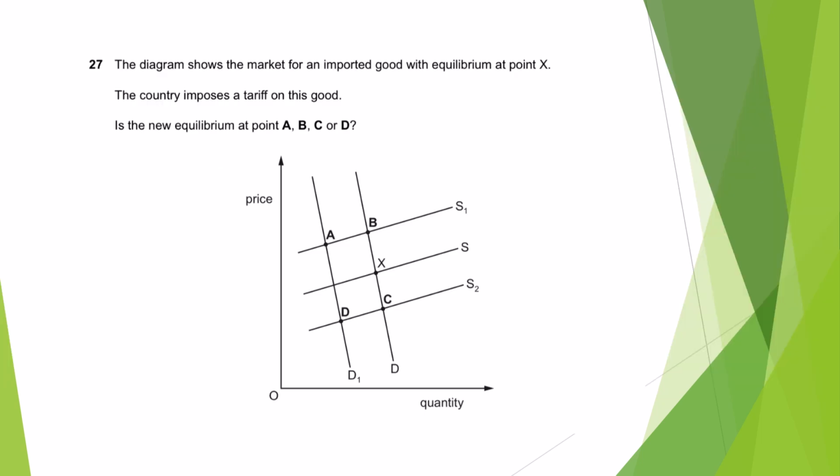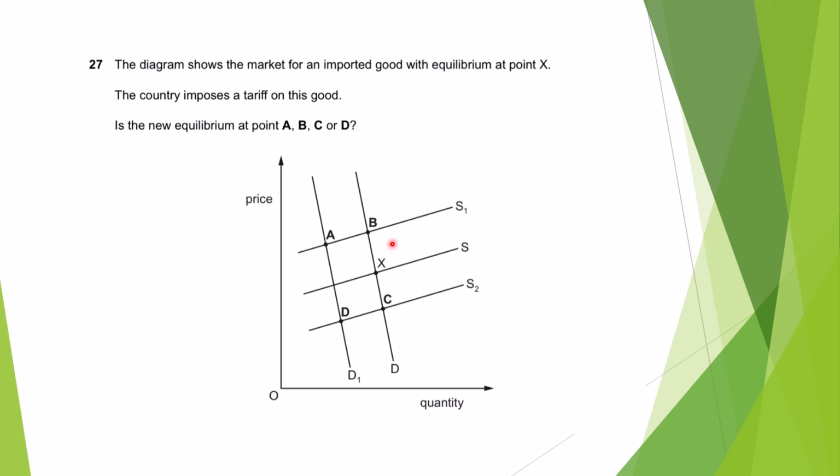The 27th: the diagram shows the market for imported goods with equilibrium at point X. The country imposes a tariff on goods. Is the new equilibrium at point A, B, C, or D? This is the equilibrium point, which is X, and it imposes taxes. Remember that whenever a government or a country imposes a tariff, that is a tax, so that will affect the supply, right?